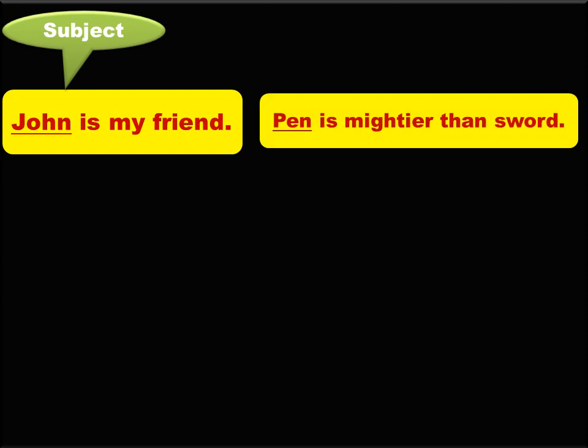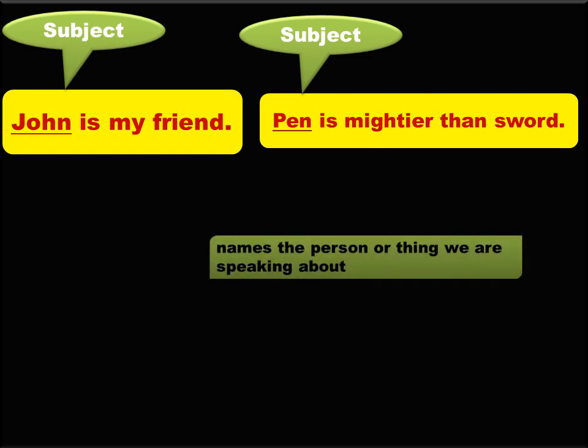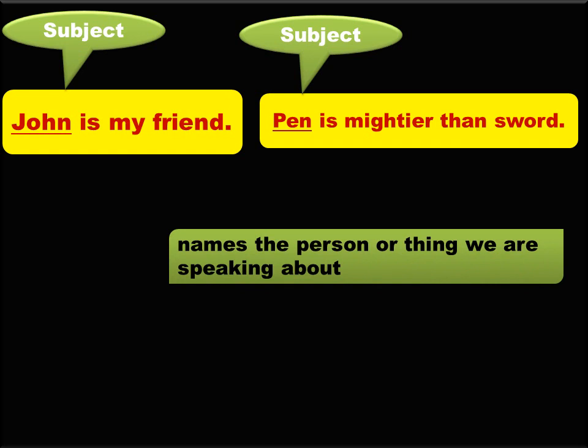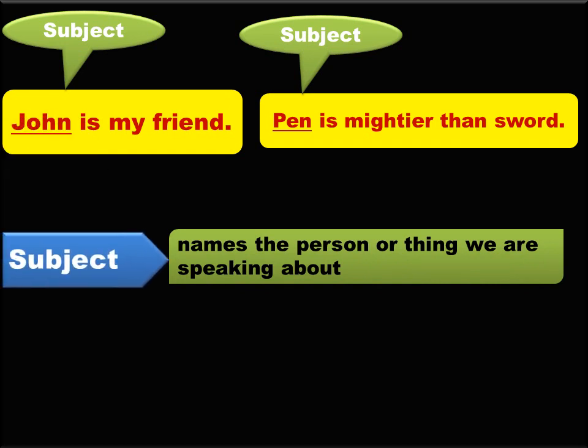Now, let's see another example. Pen is mightier than sword. Here, we are talking about pen. Hence, pen is the subject. Remember, the part which names the person or thing we are speaking about is called the subject of the sentence.